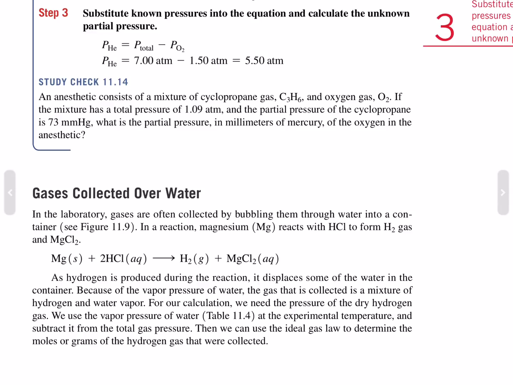For our calculation, we need the pressure of the dry hydrogen gas. We use the vapor pressure of water at the experimental temperature and subtract it from the total pressure of the gas. We can then use the ideal gas law to determine the moles or grams of the hydrogen gas that we collected.